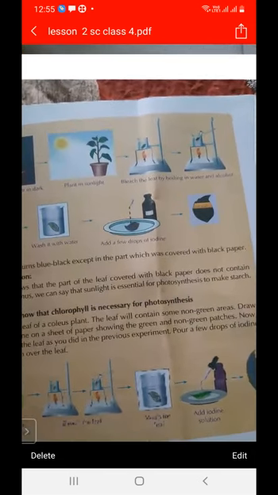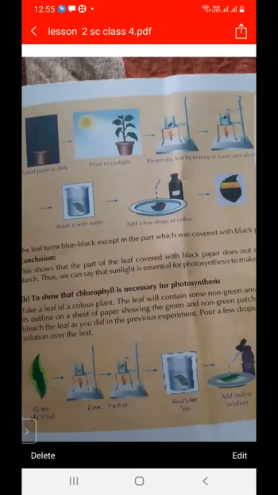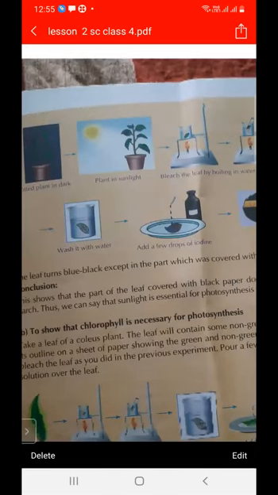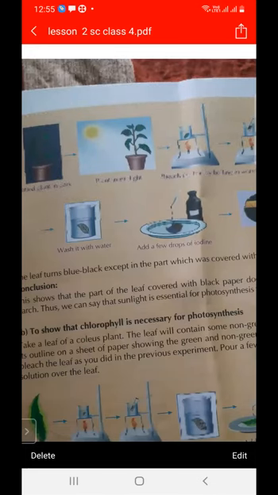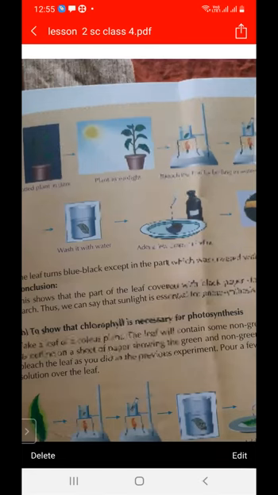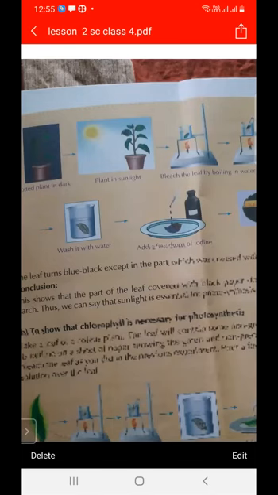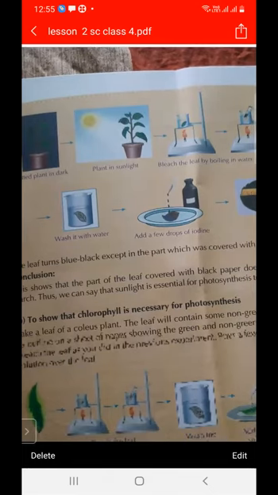What do we mean by bleaching of the leaf? Removing the green color of the leaf is called bleaching the leaf. How can we do bleaching of the leaf? Firstly, we boil the leaf in water, then we boil it in alcohol, which removes the green color of the leaf.